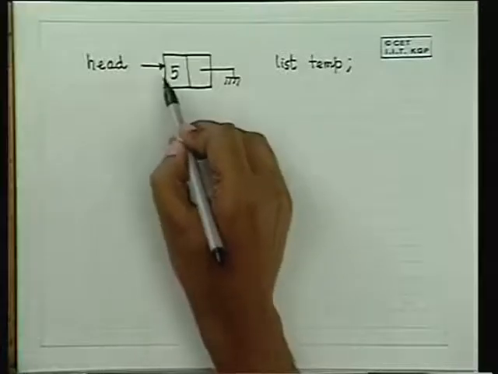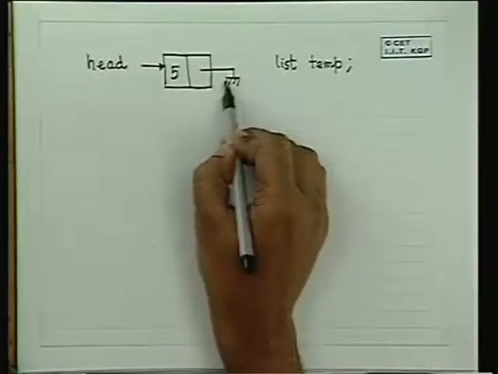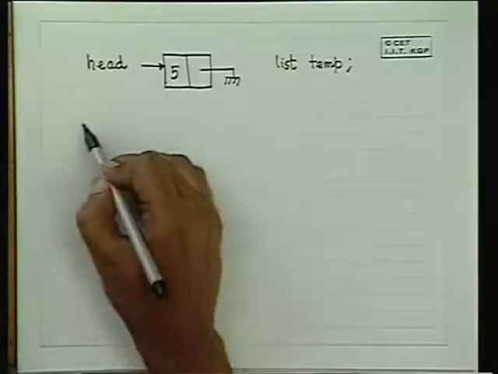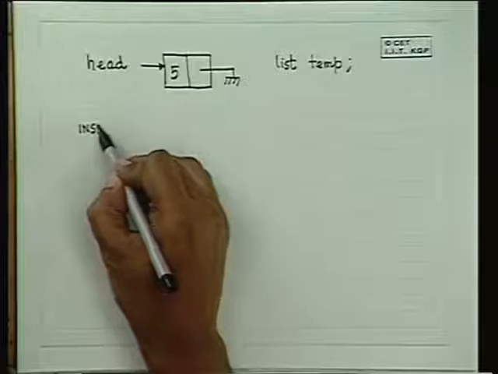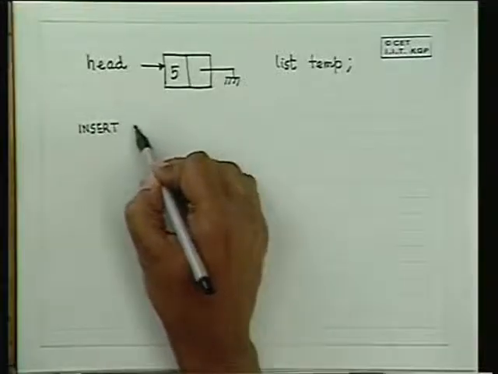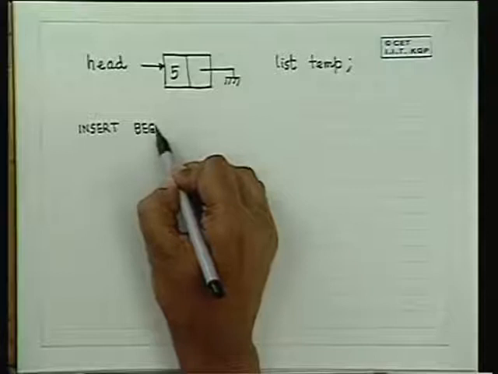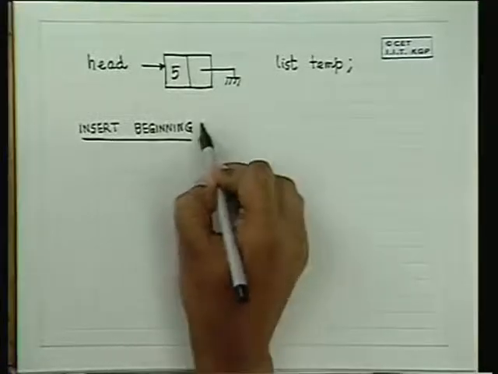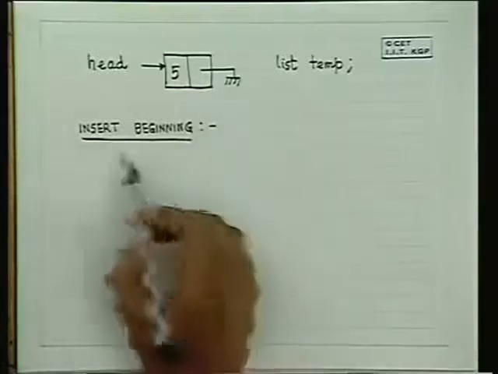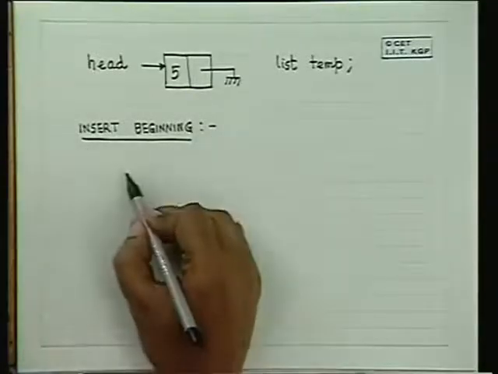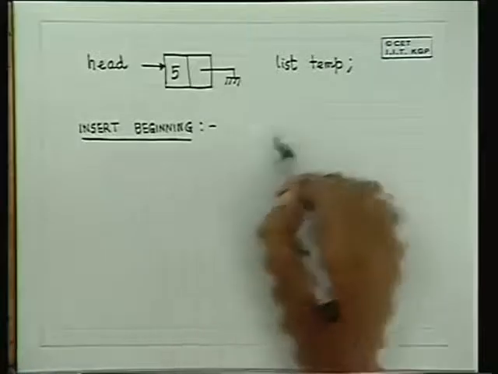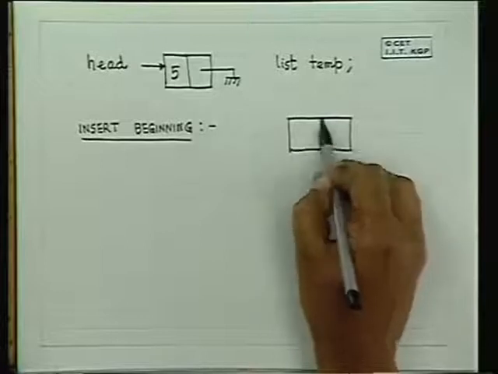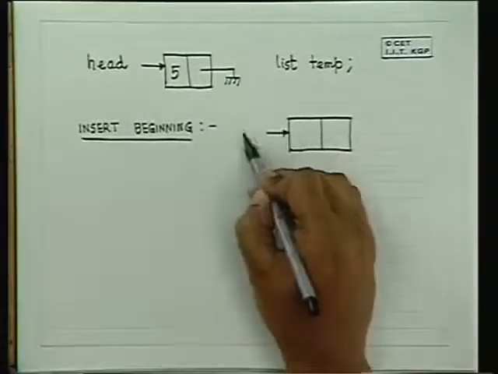So suppose we have two options. We can put it at the end or we can put it at the beginning. Suppose we want to insert in the beginning. Then schematically, or diagrammatically, we will have to allocate one element into, say, temp.